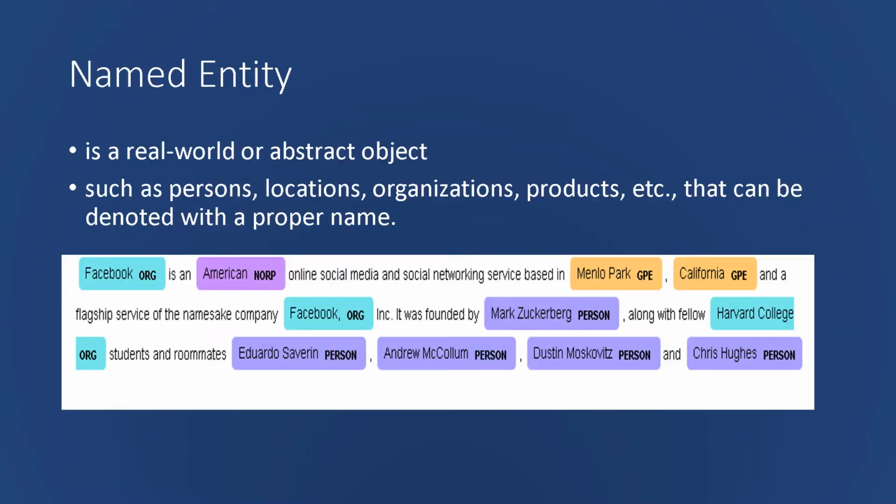Let's get started. Let us look at what is a named entity. A named entity is a real world or an abstract object such as persons, locations, organizations, products that can be denoted with the proper name. For example, in this text, Facebook is an organization. It is a named entity. Similarly, American is a nationality. It's also a named entity. Menlo Park, California are locations which are named entities. Mark Zuckerberg is a person and a named entity. Harvard College is an organization. You also have names of other persons over here. So these are named entities.